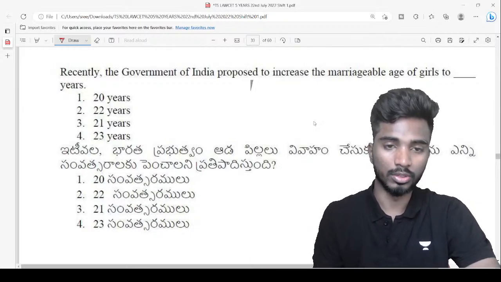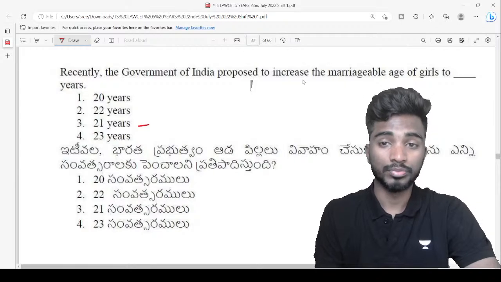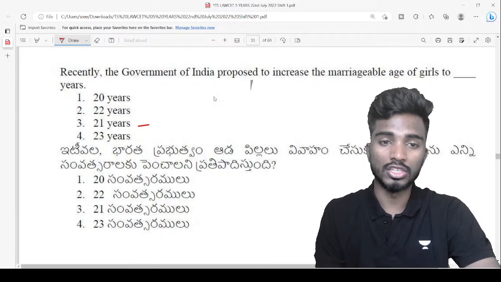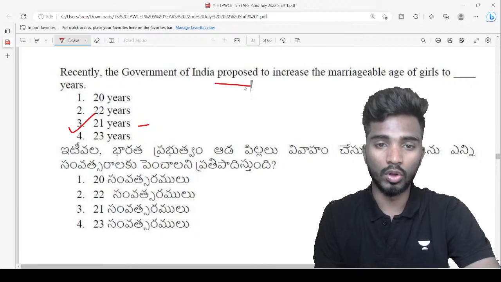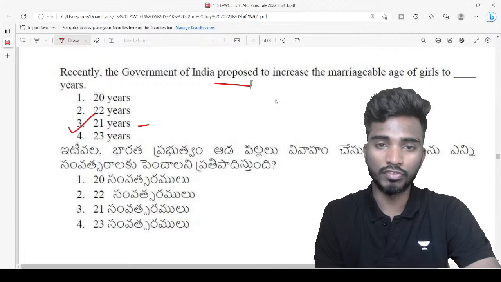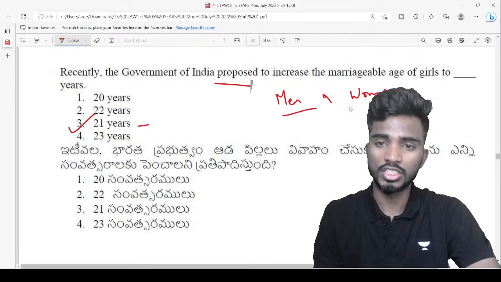Well done, guys, very good. So the answer is 21 years. This is not enforced yet. It has not been implemented yet, but as of now this is just a proposal. So what is the current legal age of marriage for men and women, what is the present legal age?